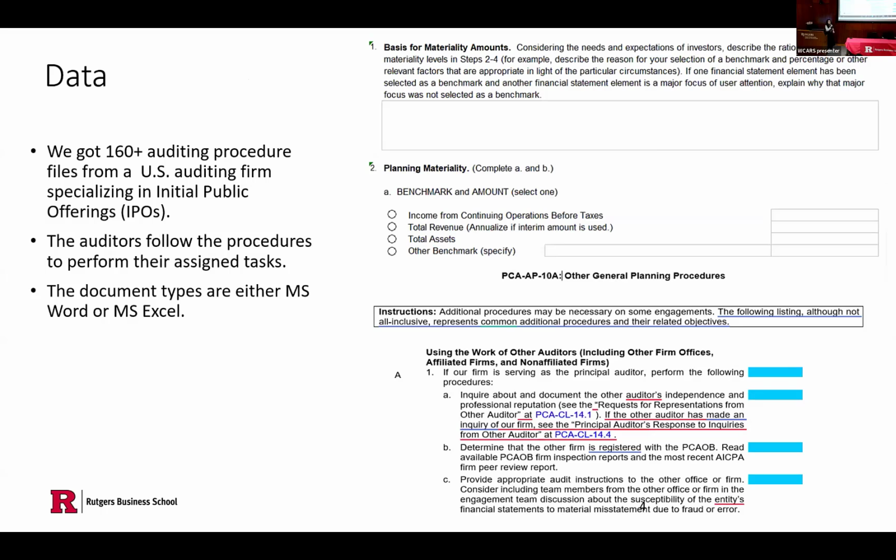We have more than 160 auditing procedure documents from a US auditing firm specializing in IPOs. Their new auditors follow those procedure documents to perform their assigned tasks. All the documents are Microsoft Word or Microsoft Excel. Here are screenshots of our data. This one here is an Excel file, and this one here is a Word file. That's what our data looks like.